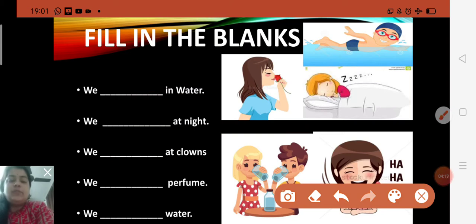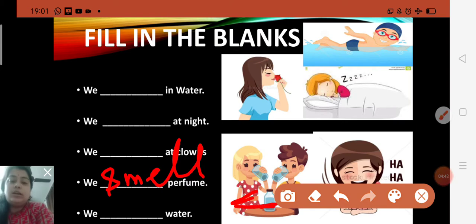Now next one, "We dash perfume." Yes, perfume smells are very pleasant. So we smell perfume. There you will write smell. Smell is also an action word. Okay, now "We dash water" children. In this picture you can see they are drinking water. So drink is an action word. There you will write, we drink water.